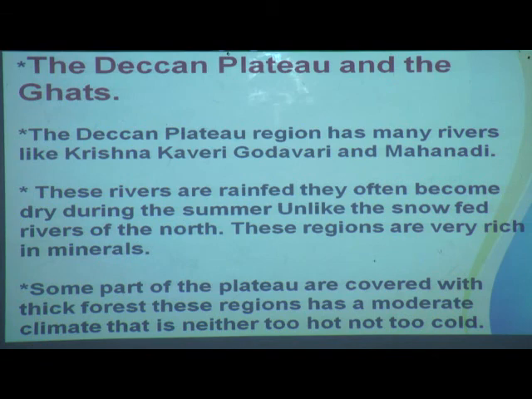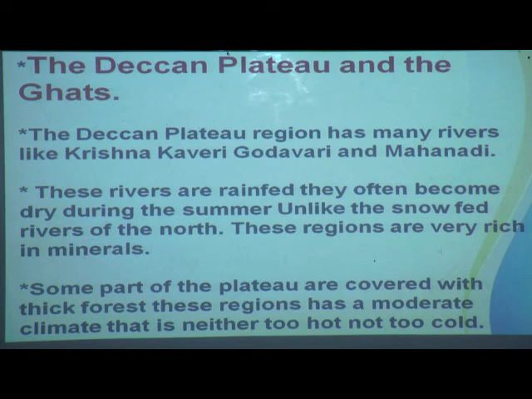Let us see the Deccan Plateau. The Deccan Plateau region has many rivers like Krishna, Kaveri, Godavari and Mahanadi. These rivers are rain fed. They often become dry during the summer, unlike the snow fed rivers of the north.